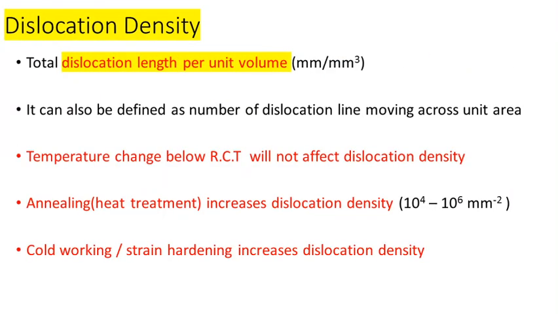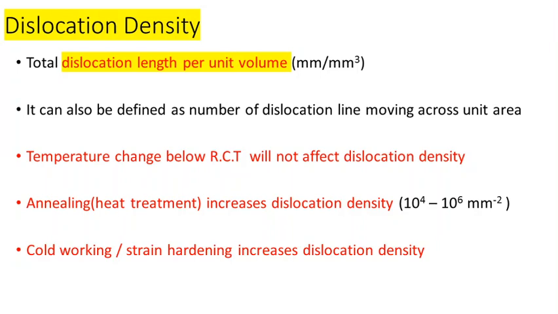So till now we have discussed how these dislocations help in plastic deformation, how they move under an externally applied stress, whether it is an edge dislocation or a screw dislocation, and also the various sources of dislocations and how they get multiplied with the help of the Frank-Read source. Next we will discuss how these dislocations restrict plastic deformation.